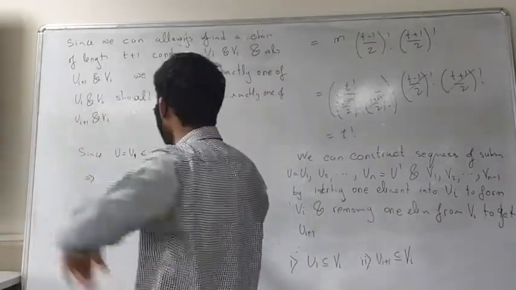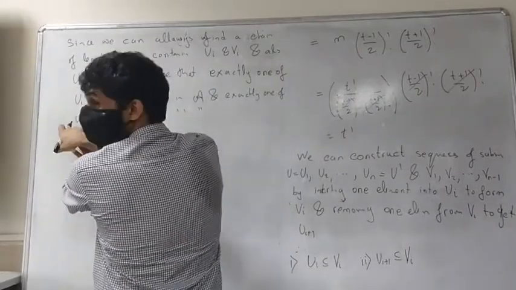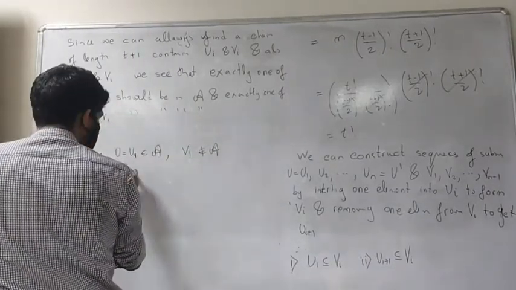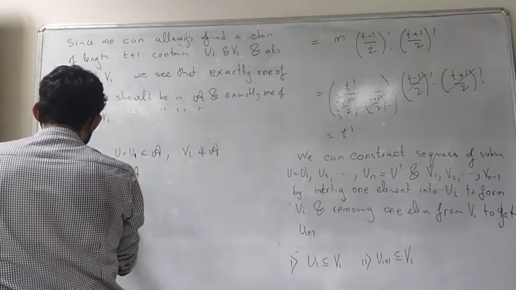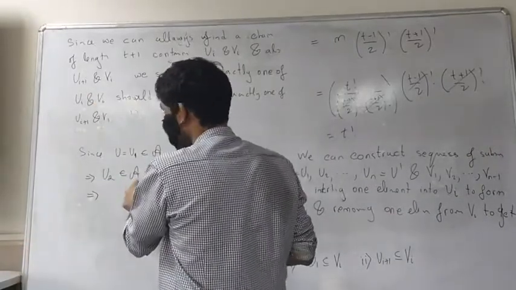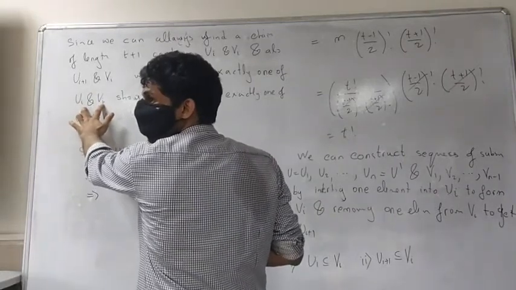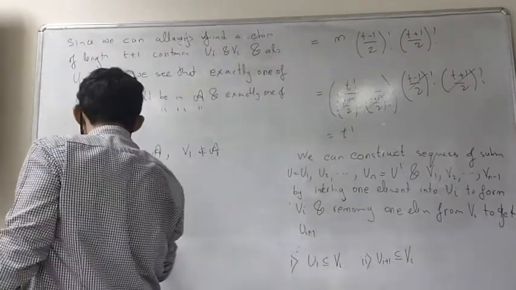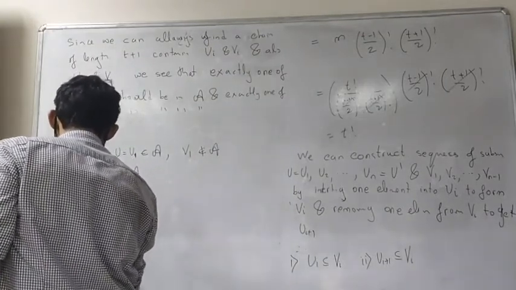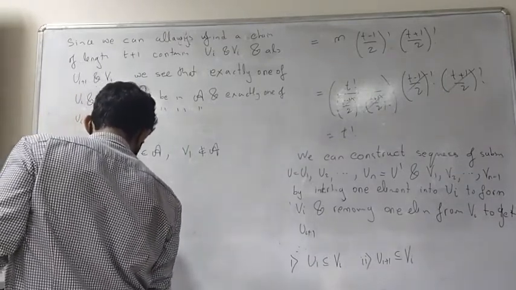V1 is not in A, but exactly one of U2 and V1 should be in A. Therefore U2 should be in A. So exactly one of U2 and V2 should be in A, so V2 is not in A. You can keep making this argument to show that Un, which is U prime, is in A.